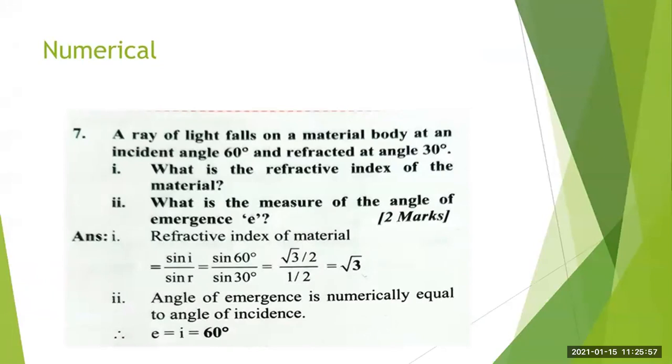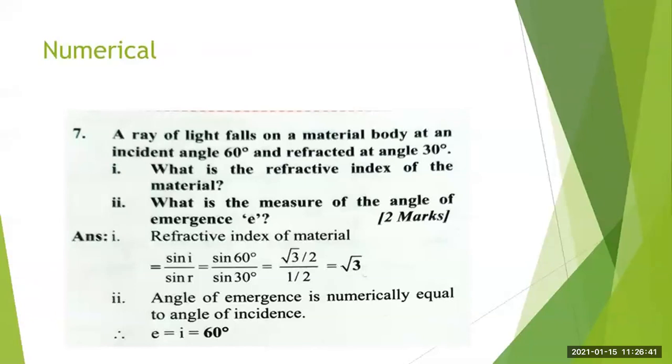Okay. A ray of light falls on a material body at an incident angle 60 degree and refracted at angle 30 degree. Okay, what is given here? A ray of light falls on the material body at an incident angle 60 degree. So the angle of incidence is 60 degree and the angle of refraction is 30 degree.